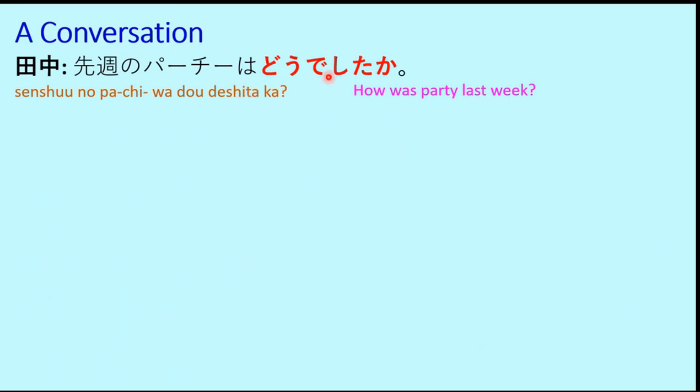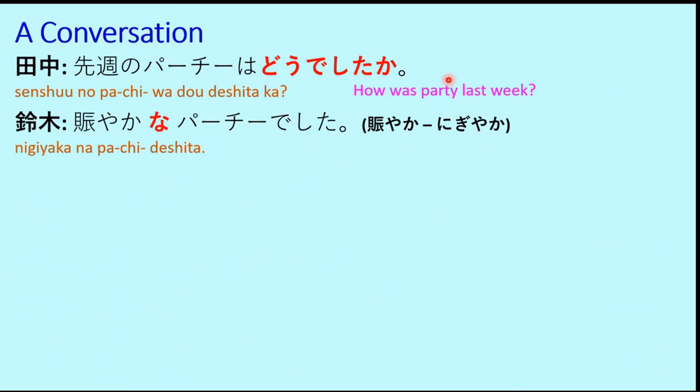So here we have used do deshita ka. In the same way as we use do desu ka, this is the past tense, do deshita ka. How was it? Do deshita ka means how was it? Senshu no party wa do deshita ka? How was the party last week?